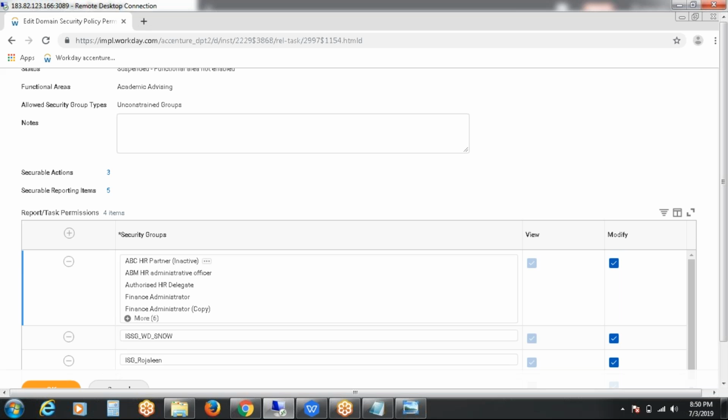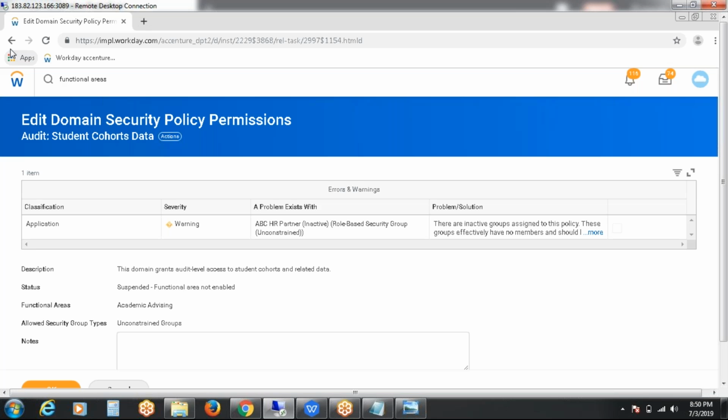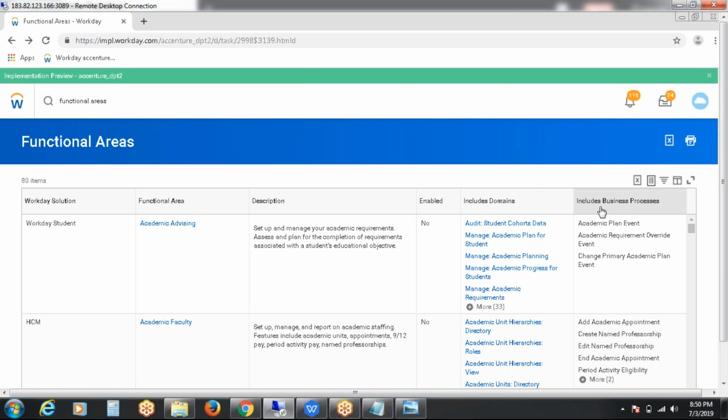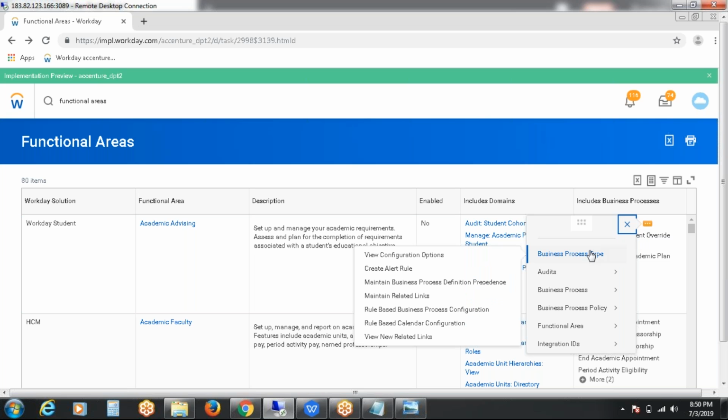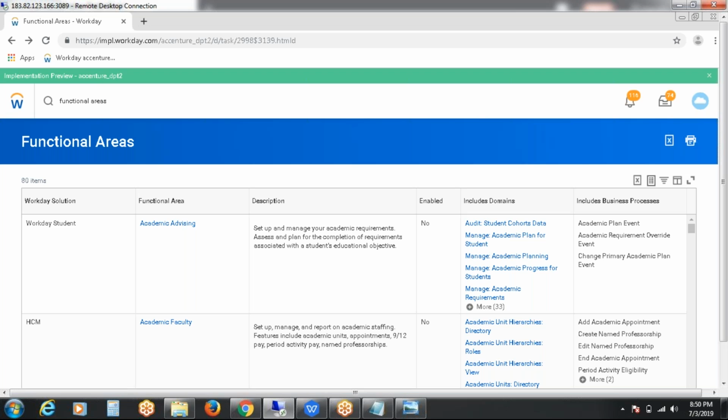And here, just go back. So for each and everything, you will see the related actions. These three dots are also one of the icons. So if you want to edit the business process security policy, please come to business process policy. There you will find the edit option. So here you can edit the things.